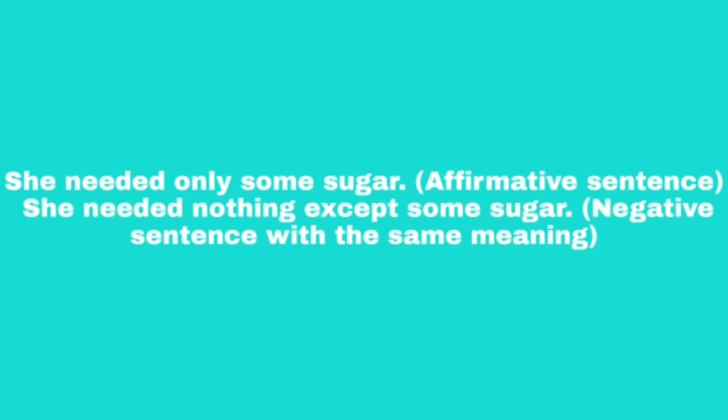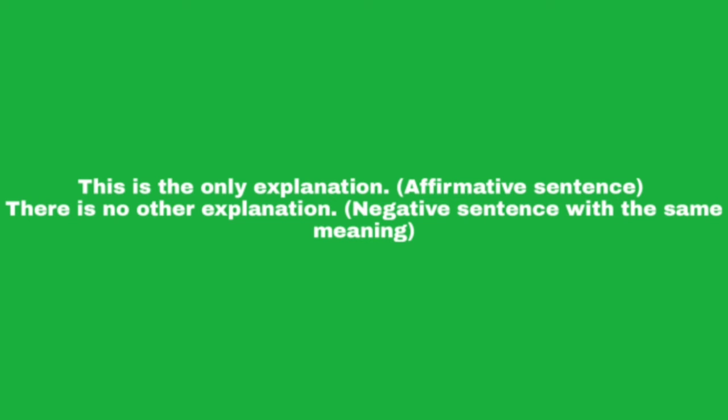Now the fifth sentence, she needed only some sugar. This sentence is an affirmative sentence. Now the negative sentence, she needed nothing except some sugar. Okay, now the sixth sentence, this is the only explanation. This sentence is an affirmative sentence. Now the negative sentence, there is no other explanation.